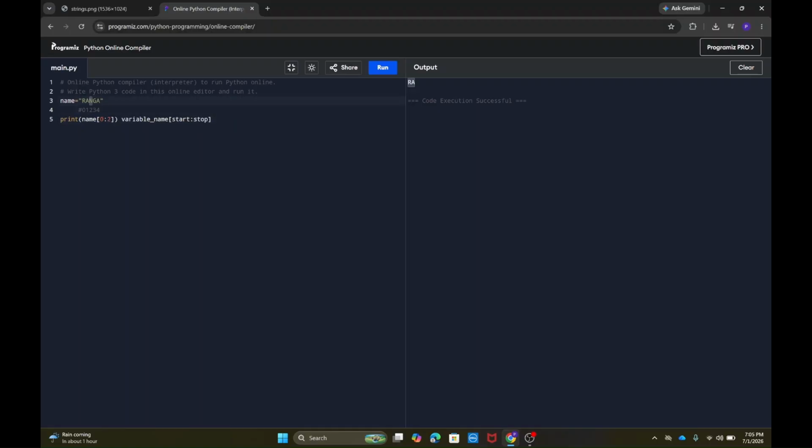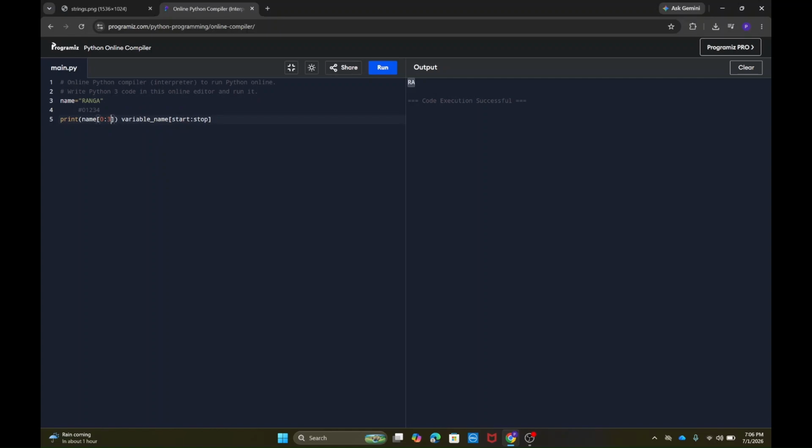So what happens is, it will start at 0, it will print R, and it will go to 1, it will print A, and it will reach 2 and it will stop here and it will not print it. So if you want up to N, then you need to give the index position 3 here.